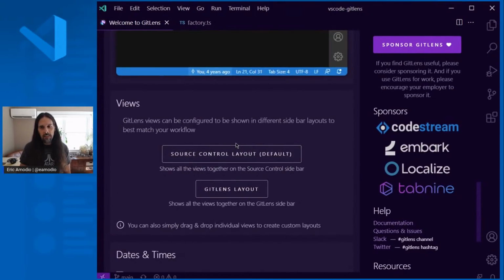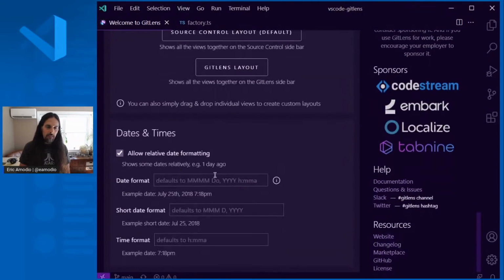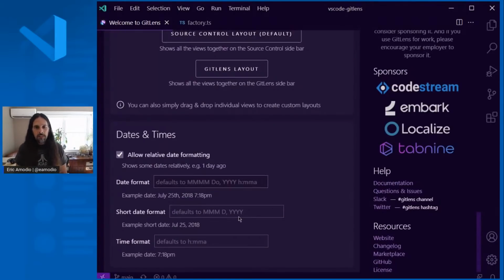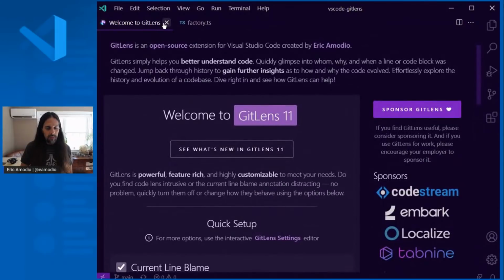As well as controlling the views, GitLens adds a lot of views. You can control whether they all show up under the source control icon here, or if it adds a new GitLens one, so you can toggle between that. And then finally, for different locales, or if you just want to see dates formatted differently, you can put any sort of date format in here. So if you want your date formatted differently, you can do that and see your dates all there, and if you don't like relative formatting. So just some quick things to get started there.